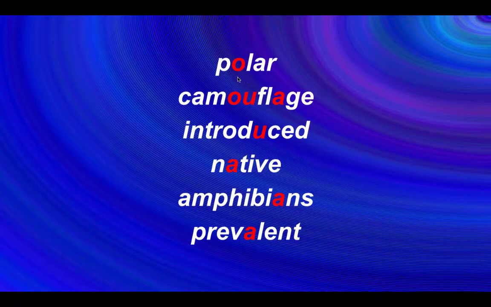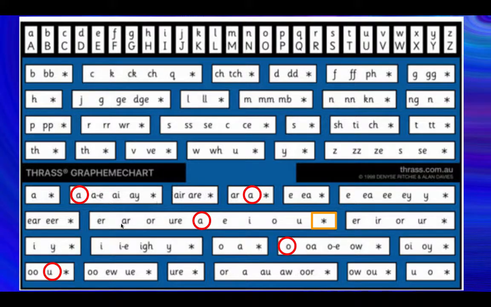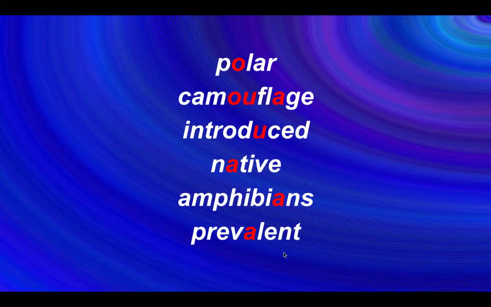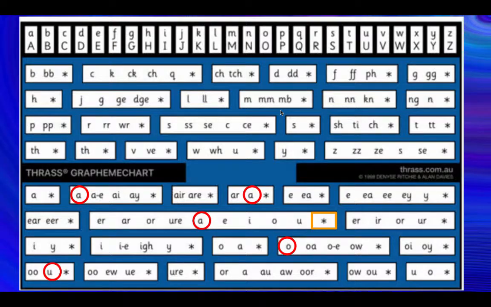So let's start with our first word, polar. Let's think about this phoneme sound here being made by the grapheme of the O. Let's take a look at the THRASS chart. We can see O in the O box here with all of our other options. O as in polar. Here in the word camouflage, I've actually identified 2 particular vowel sounds. Camouflage. Let's take a look at the THRASS chart.